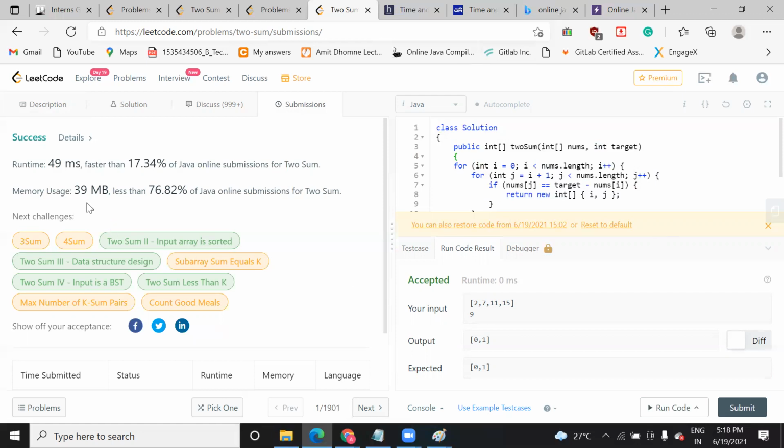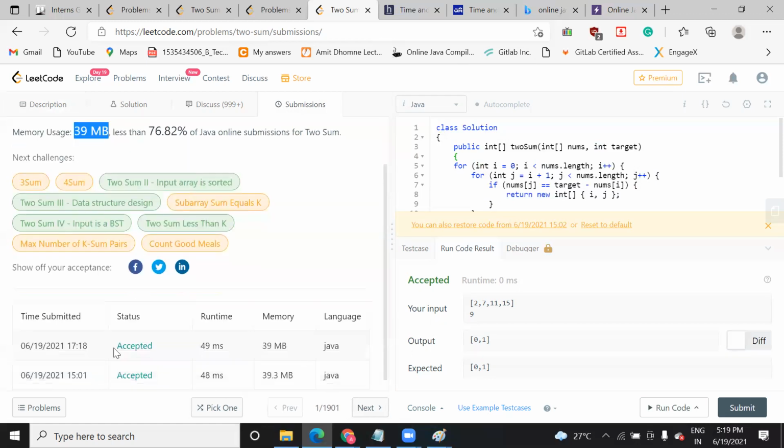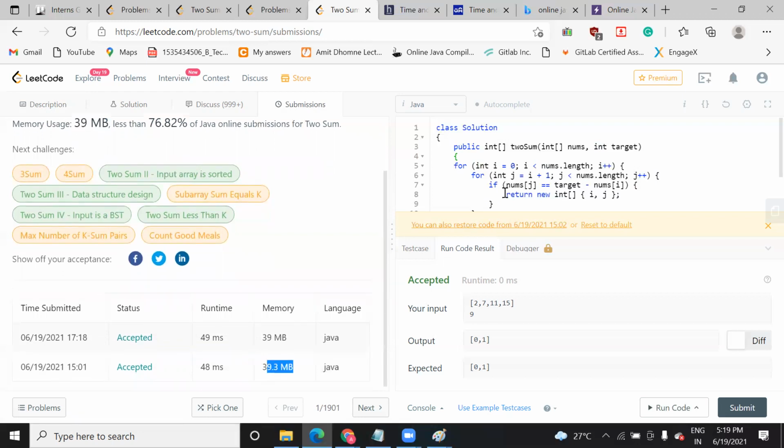But here I can tell you that once you run the code, it will show you how much memory and how much space they occupy. I have actually run this code before, I made it at 3 o'clock. At that time, it occupied 48 milliseconds, less time, and the memory was 39.3 MB, more memory, because at that time I had not done some changes.